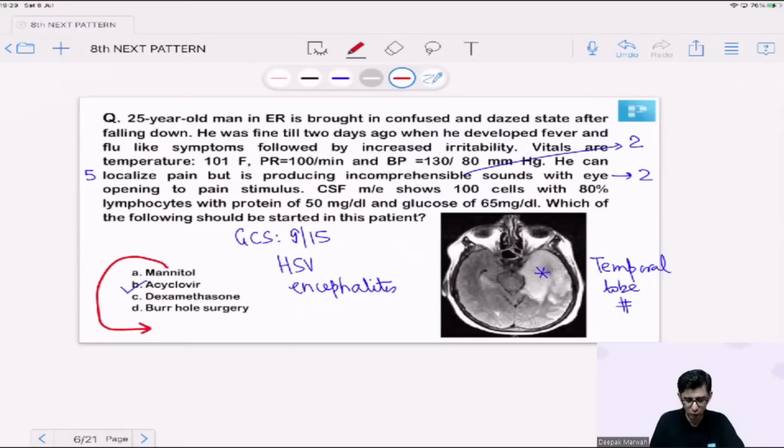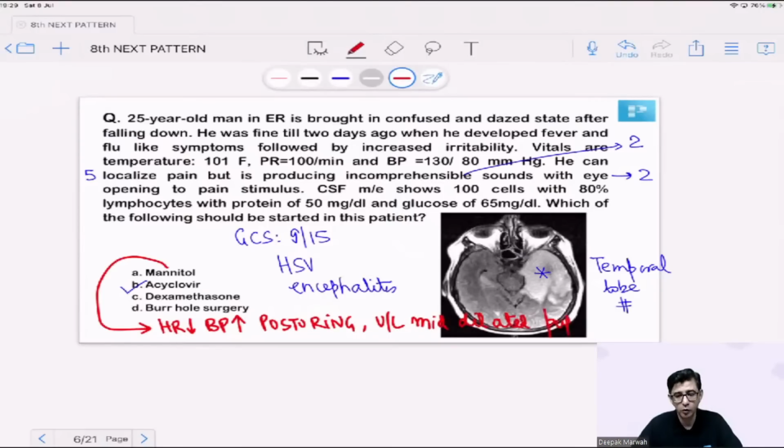Suppose in this MCQ there was a bradycardia given, or an elevated blood pressure given, or evidence of any posturing developing in the patient, or mention of Hutchinson pupil, or he would have said unilaterally mid-dilated pupil. I mean, you need some evidence that there is a process of brain herniation occurring. So what the examiner will write for raised ICP would be findings like bradycardia, hypertension, posturing, unilateral mid-dilated pupil. Since there is no evidence of raised ICP in the question given at the moment, mannitol would not make sense at this point of time.